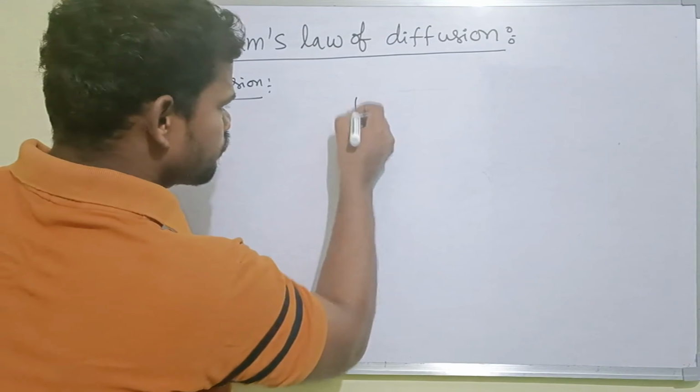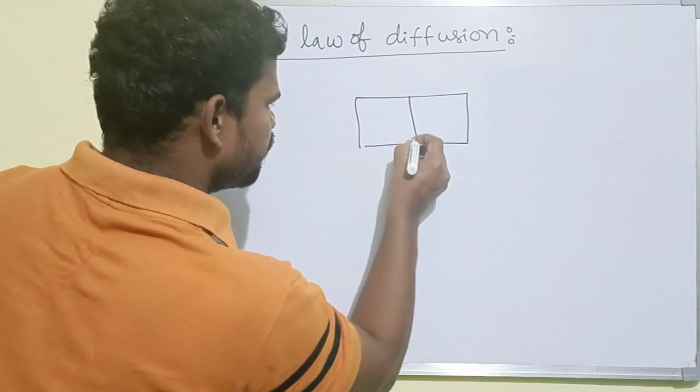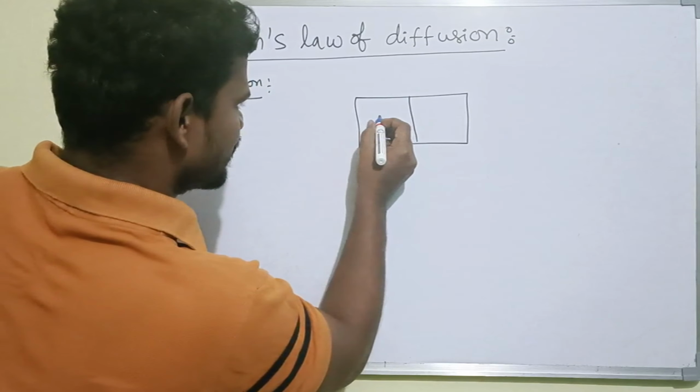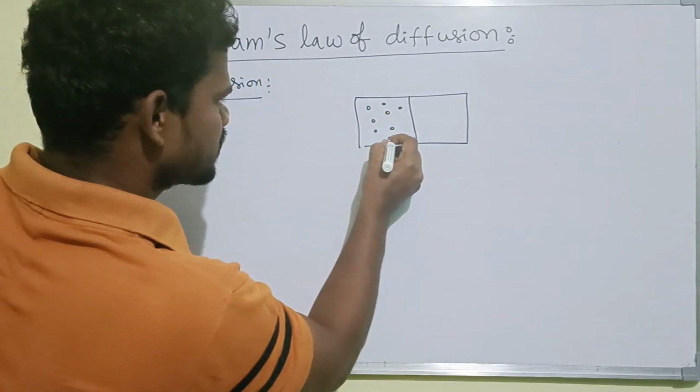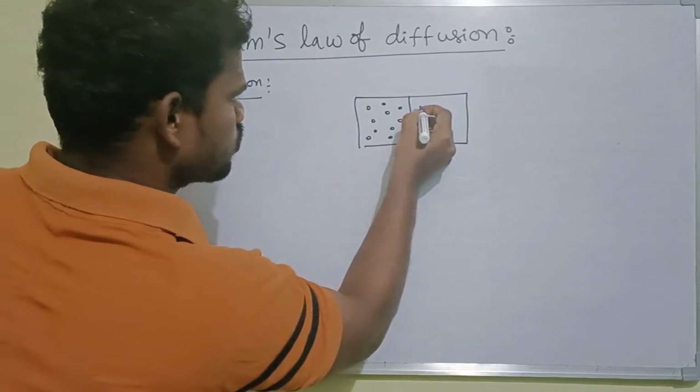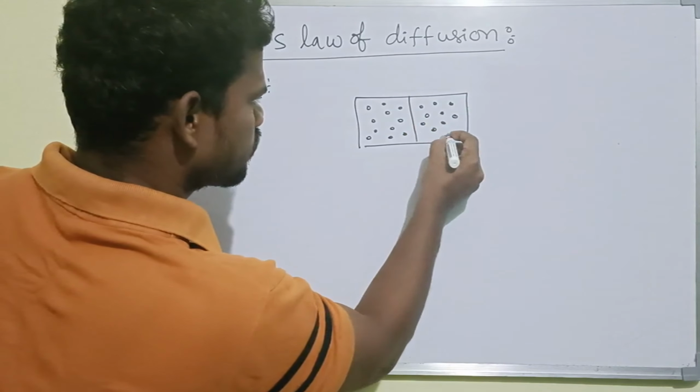Let us say, for example, we have two gases separated by a separator in two containers. These gas molecules are present in this container, and in another container we have other gas molecules.